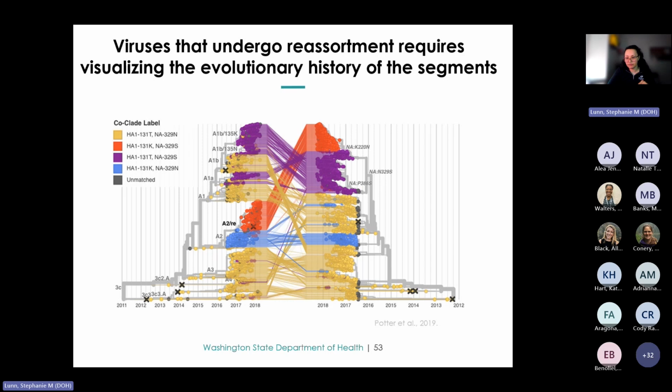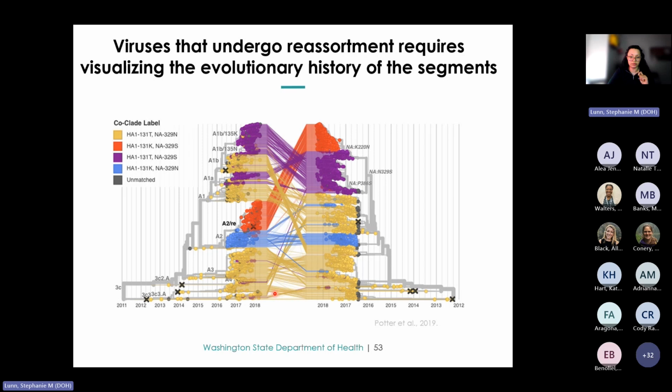So if we were studying flu and knowing that flu strains undergo reassortment, what kind of visual models could we use to understand the evolutionary relationships? When reassortment occurs between influenza viruses, specifically in the HA and NA RNA segments, it can lead to incongruent phylogenetic relationships. And this is why visualizing the evolutionary history of these segments is so crucial for understanding viruses that undergo reassortment. And for this, we can use tangled trees, which are shown here, to visualize the evolutionary